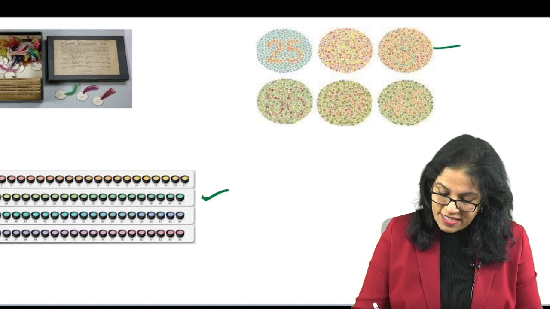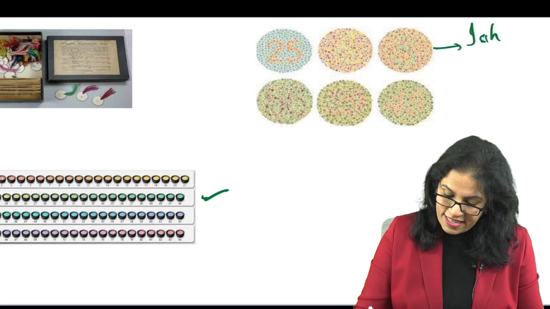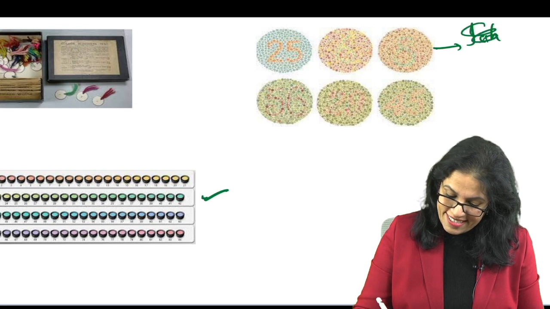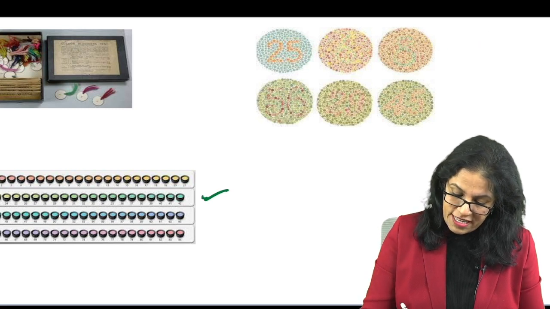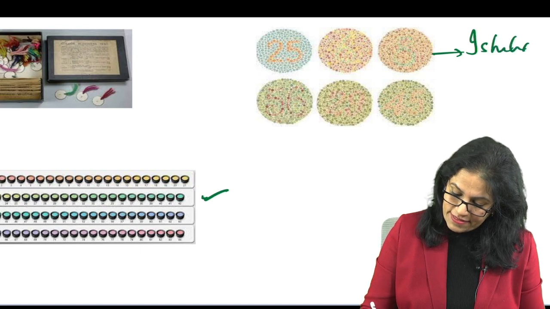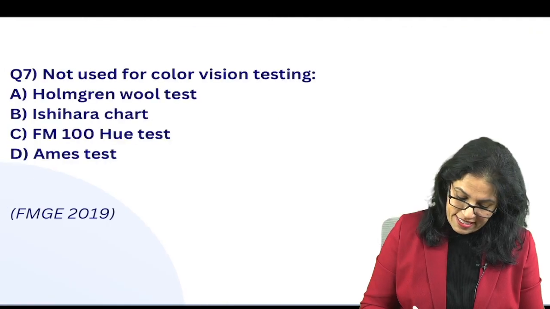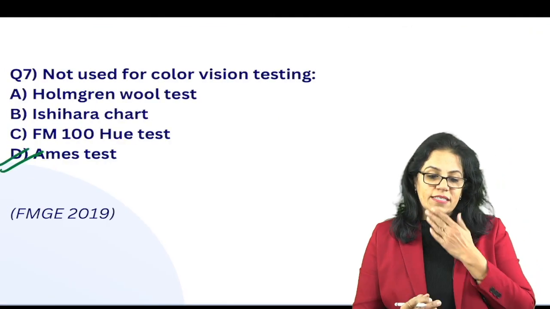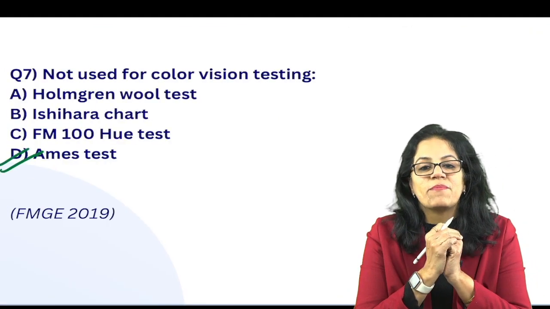And what is the third one? This is your Ishihara chart, which is mainly for screening of color blindness. So what will be the answer? All are color vision tests except the one we will answer, which is not a color vision test.